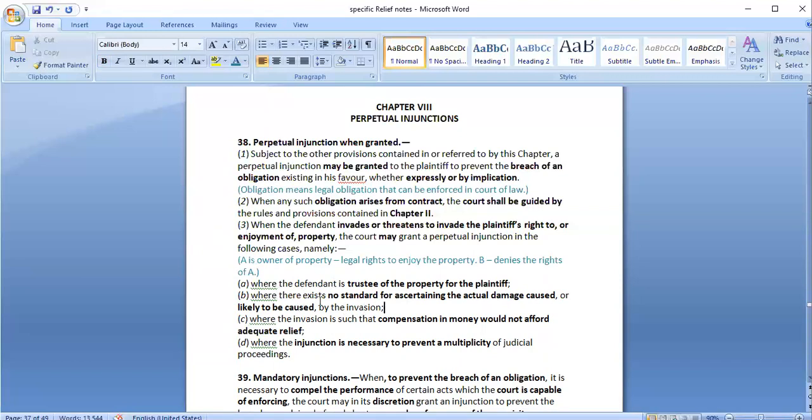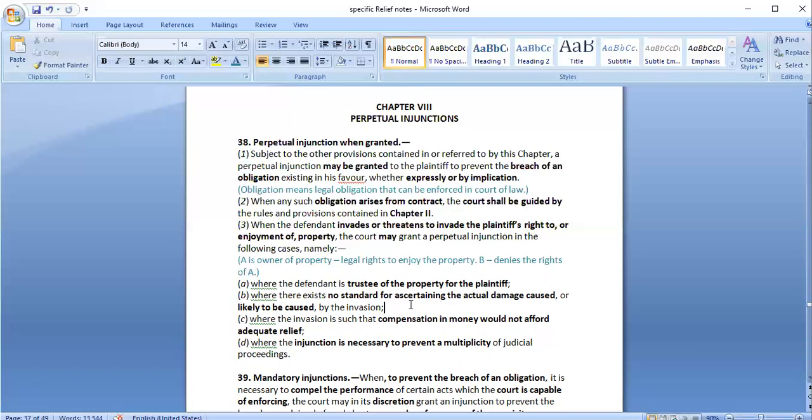Second is where there exists no standard for ascertaining the actual damage caused or likely to be caused by the invasion. For example, we cannot ascertain the amount of loss that a person may face because of these kinds of actions.